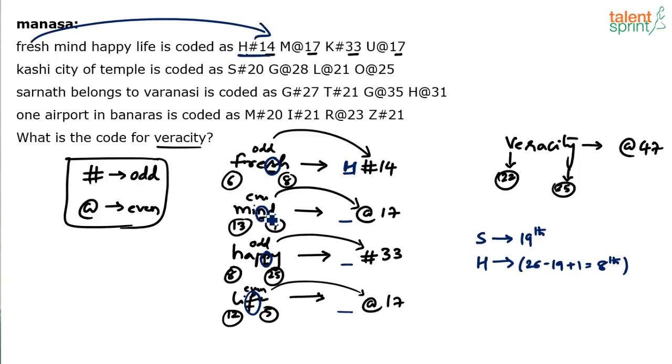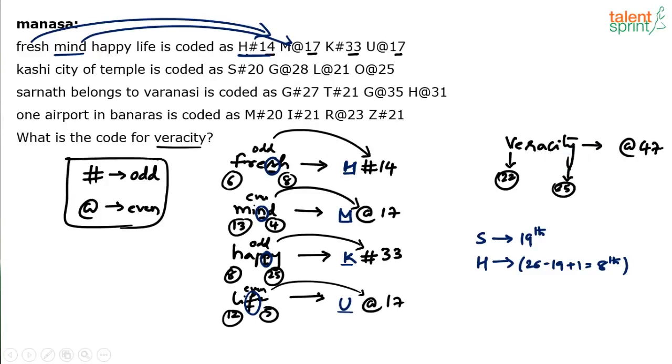Similarly, N is 14th in the order, right? So it will be M in the reverse order. Some people remember this by heart. If you can remember by heart, nothing like it. Otherwise, the calculation doesn't take more than 2 seconds. P is the 16th, right? So 26 minus 16 plus 1 is 11. 11 is K. K # 33. F is the 6th letter, so the 21st letter will come here. What is the 21st letter? U. So U @ 17. This is how you get the complete code.